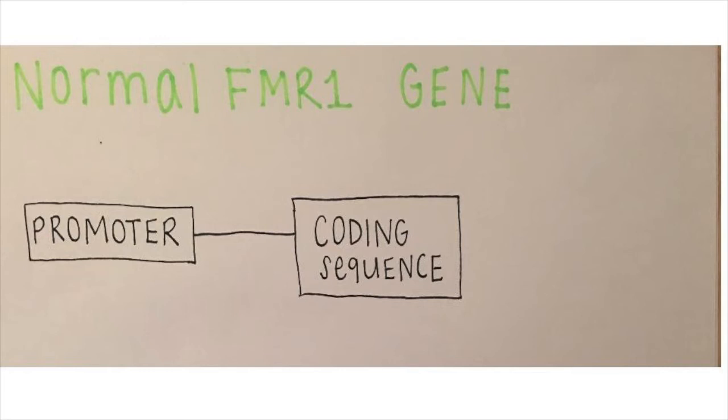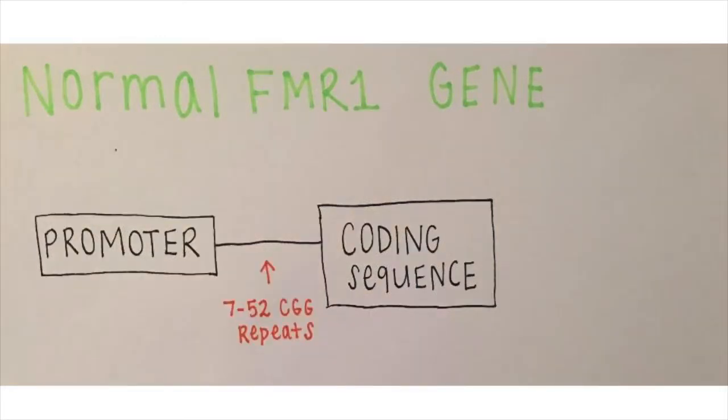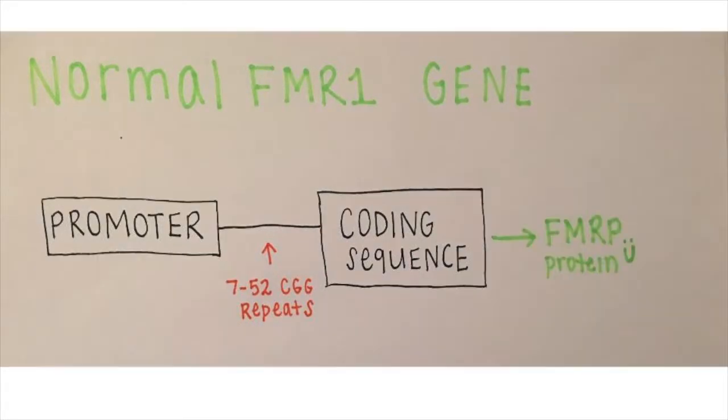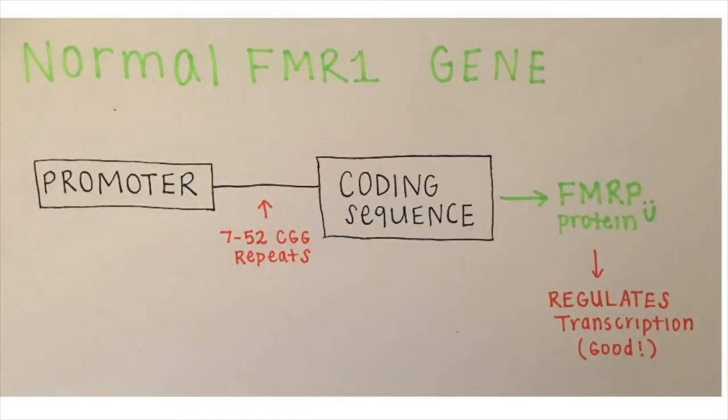This is a normal FMR1 gene. The gene has 7 to 52 CGG repeats in the 3' untranslated region. These repeats allow for the transcription and ultimate translation of FMRP protein. FMRP regulates transcription by binding RNA, which is needed for healthy development.